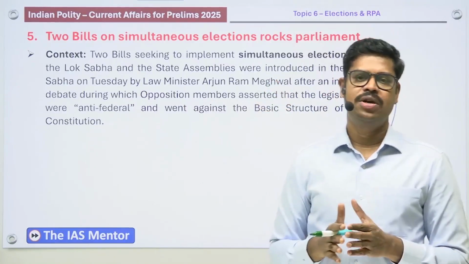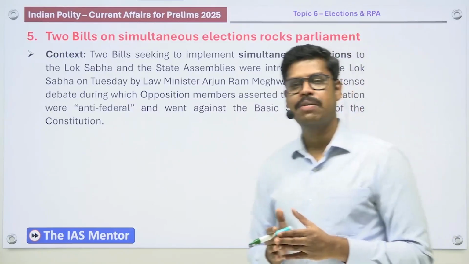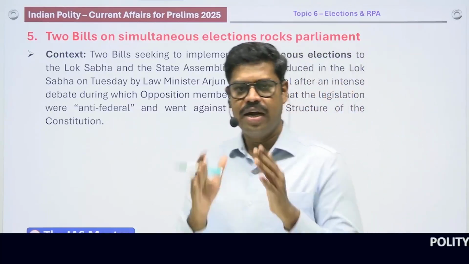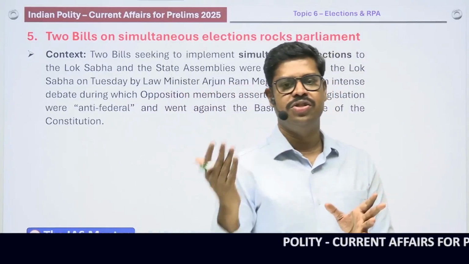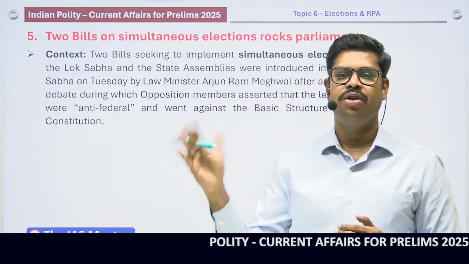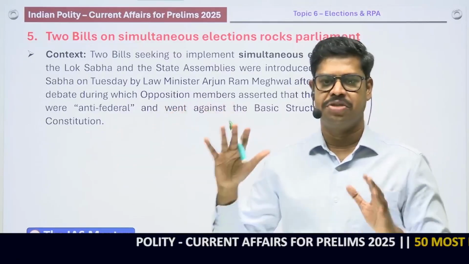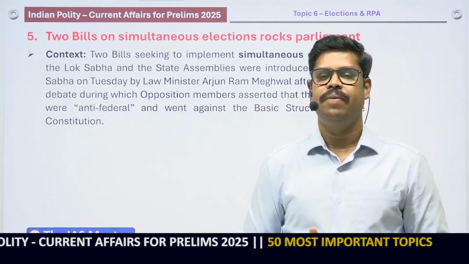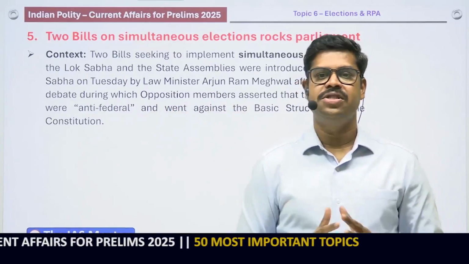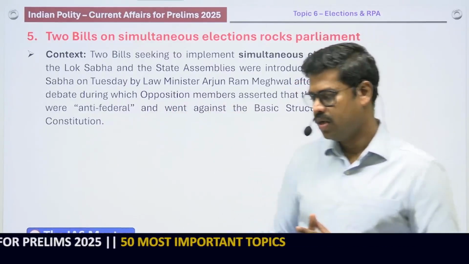So basically what is simultaneous election? Simultaneous election means conducting elections simultaneously to the Lok Sabha, to all the state legislatures, and also to the Union Territories of Delhi, Puducherry and Jammu and Kashmir. All these elections have to happen simultaneously. That's the idea. Presently these elections are not happening simultaneously.